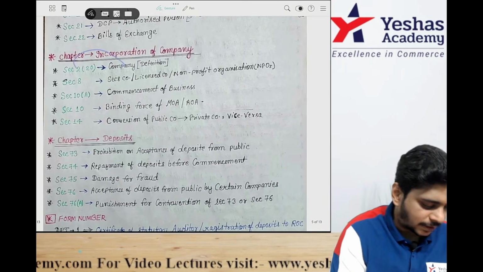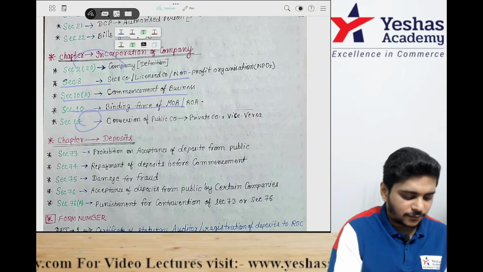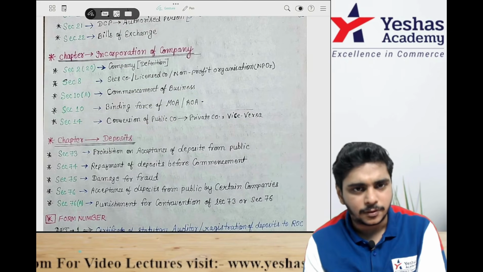Incorporation. 2(20) is the definition. Section 8, Section 8 company. 10A commencement of business. Section 10 binding force. Section 14 conversion of public company to private company and vice versa. So MOA and incorporation is one unit from the module.